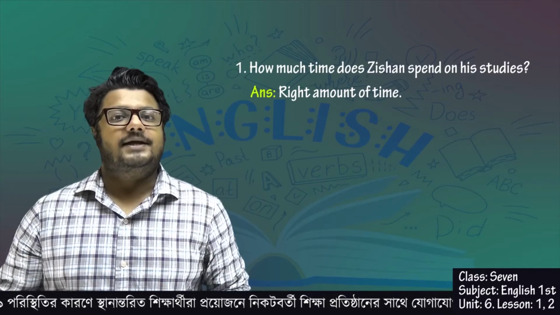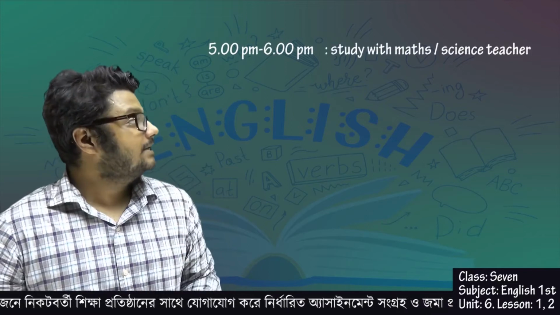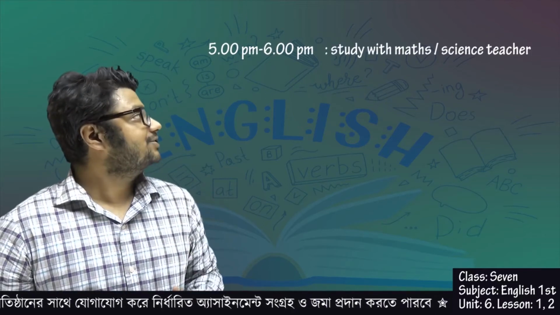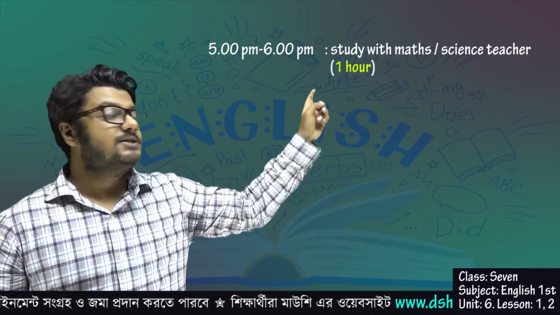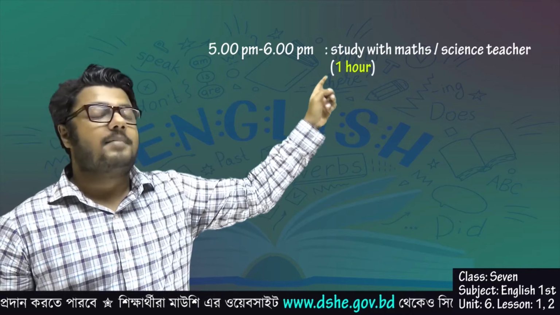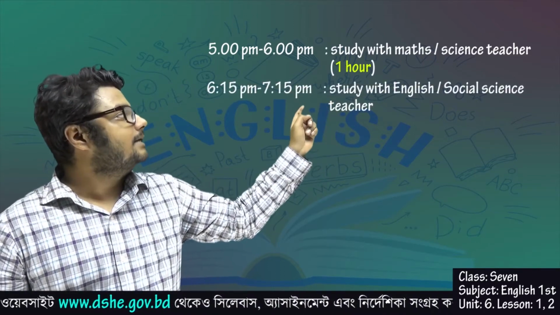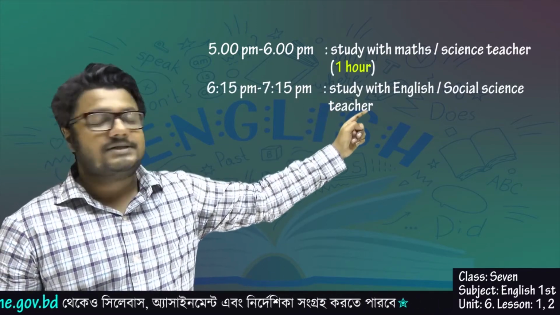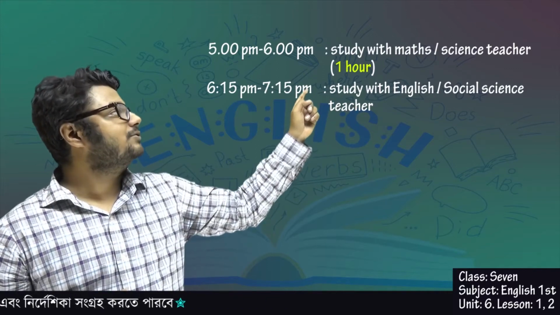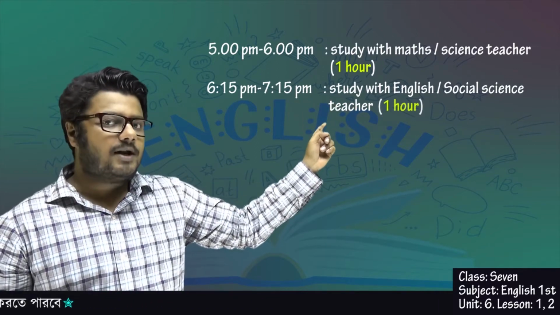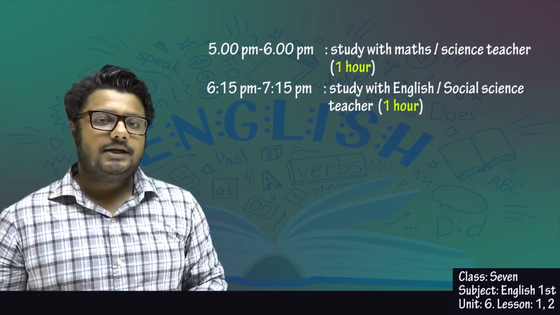Now, if we look back at Zishan's daily routine, we will see that Zishan studies with his math or science teacher from 5 p.m. to 6 p.m. So that is 1 hour. He spends 1 hour every day to study math or sometimes science. Then he studies English or social science with his English or social science teacher from 6:15 p.m. to 7:15 p.m. So that is also 1 hour, which means he also spends 1 hour to study English and sometimes social science.